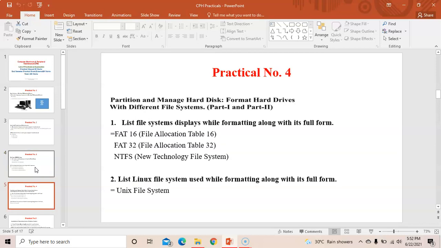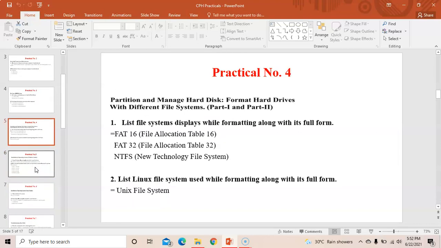Now the fourth practical is partition and manage hard disks, format hard drives with different file systems. So as we know, hard disk is used to store all the data, right? Your photos, your images, your videos, music, software installation, all those things will be stored in hard disks. So there are different types of hard disks. HDD is there, SSD is there. More people are using SSD now, solid state drive. So hard disk is also a separate chapter in a CPH. You can study it from the classroom.